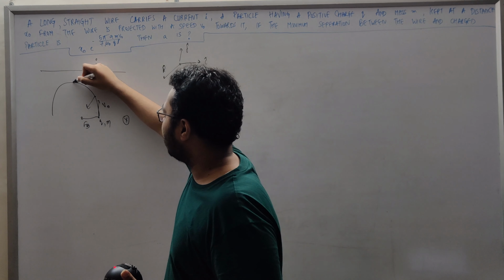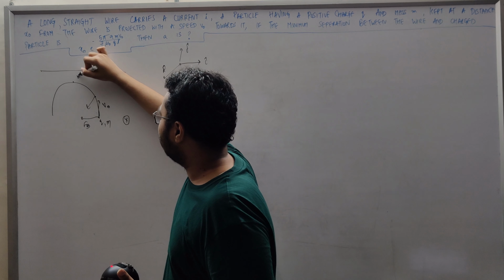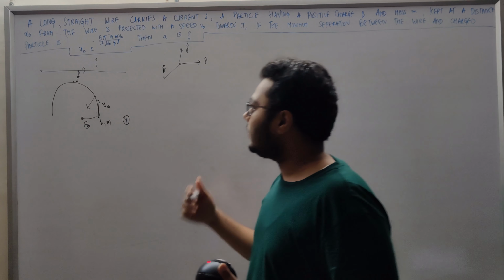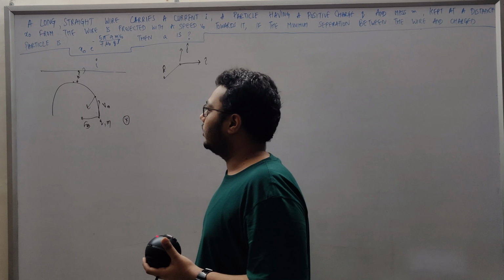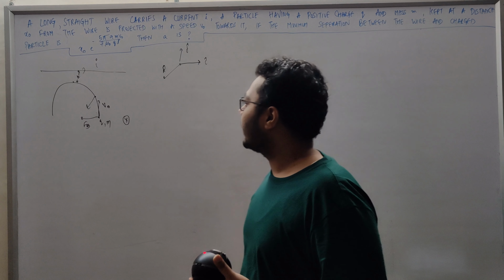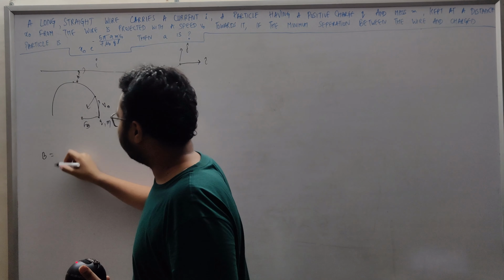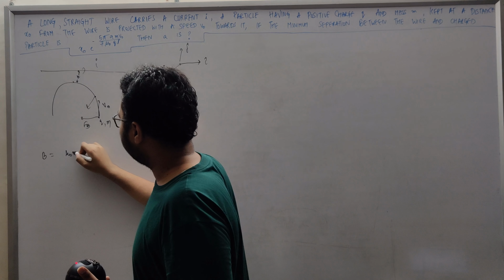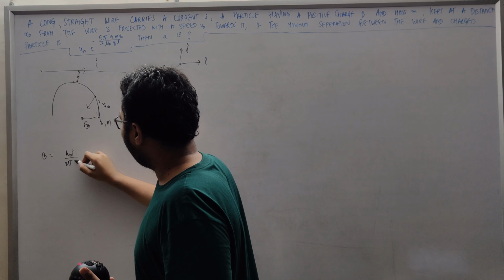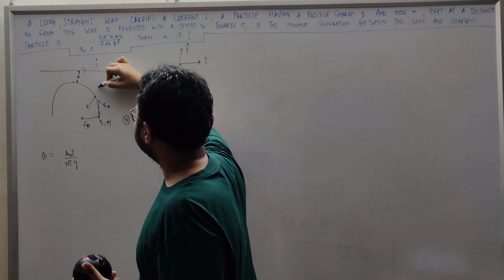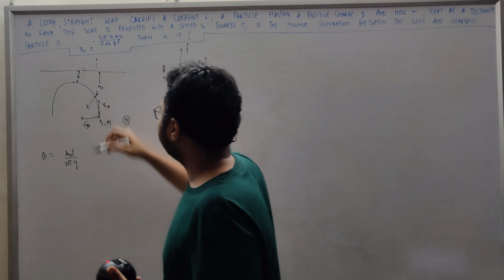So this is the point, and let's say the distance from this wire is D. D is the minimum separation. Now let's do some maths over here. The magnetic field at any point is mu naught I upon 2 pi y. This point is actually y distance over here, let's say.